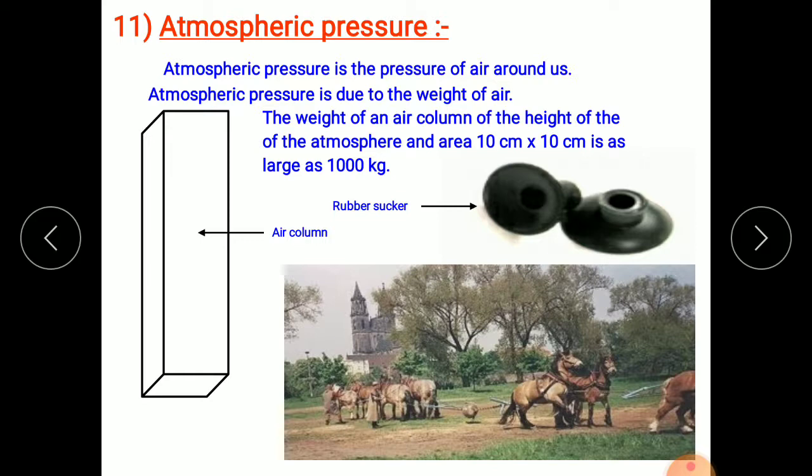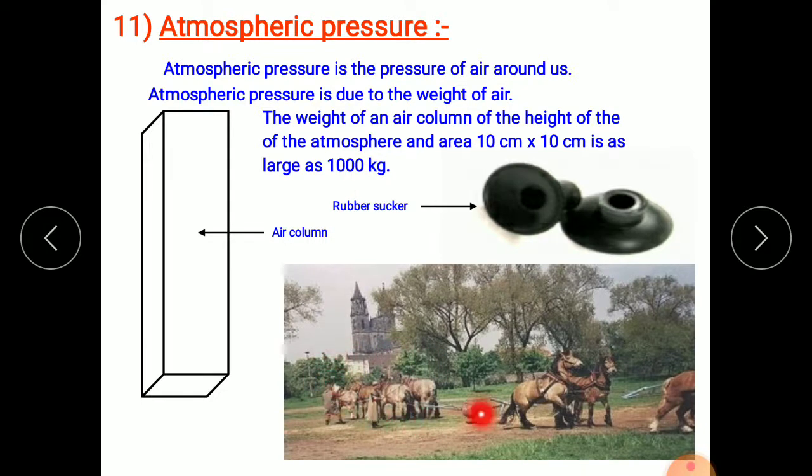So the equal amount of pressure is also present inside our body. So the pressure inside our body and outside our body is equal. That's why we do not observe the pressure, the weight over our head.